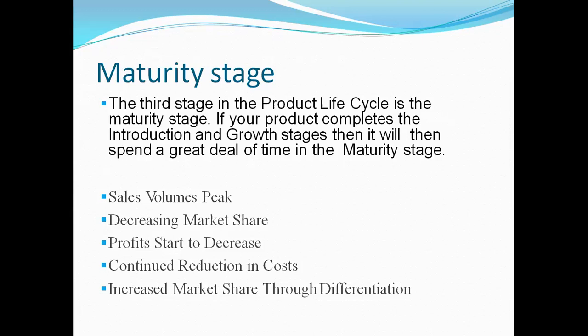So there are certain features at this particular stage. Sale volume is very high, on peak. The market share is decreasing. Why decreasing the market share? Because so many competitors have already entered. Profit starts to decrease because you have to reduce the price if you want to survive in the market. There is continued reduction in the cost. Why is cost reduced? Because you don't want to spend a huge amount on advertisement. You spend more and more on modification of the product.